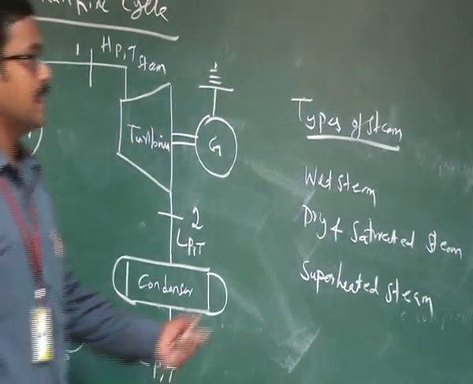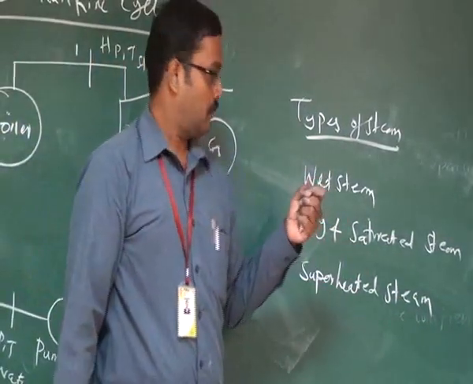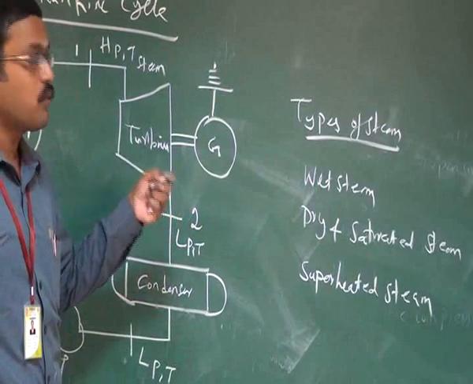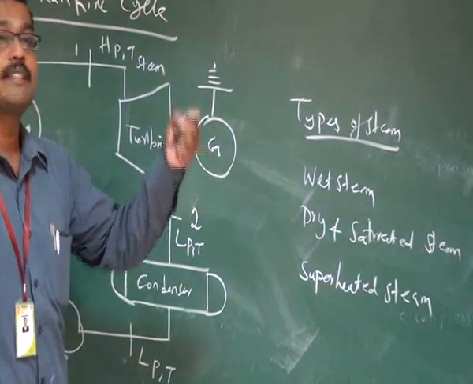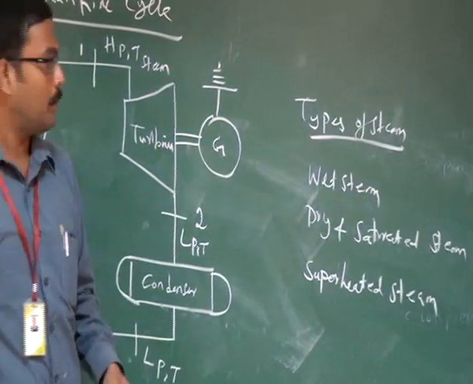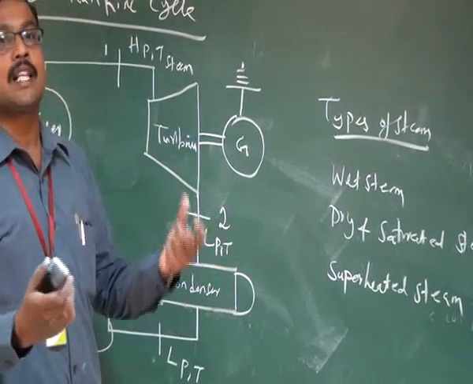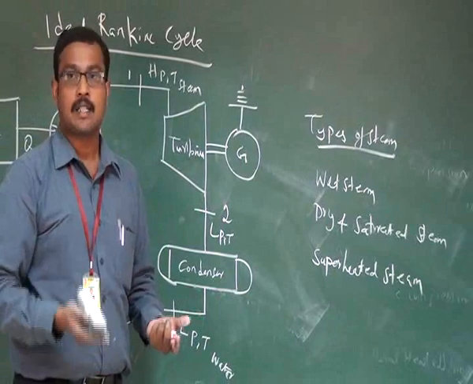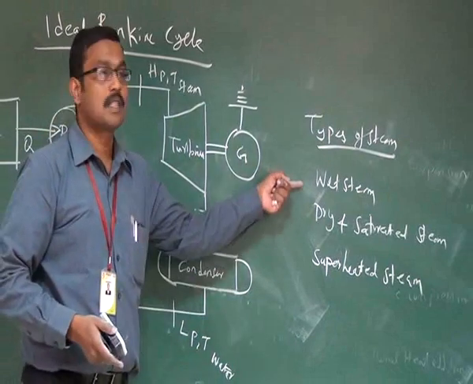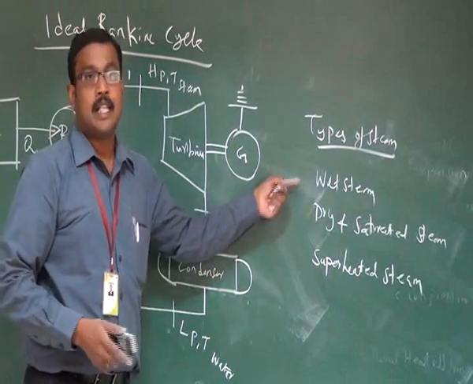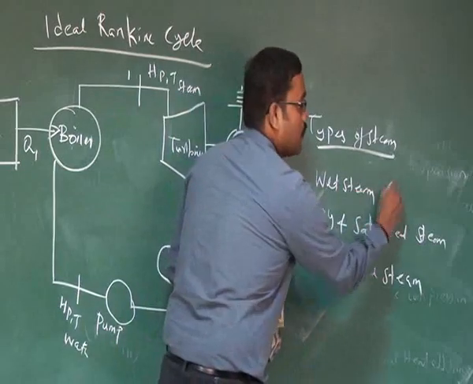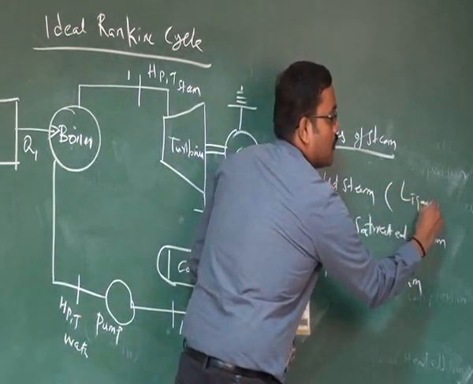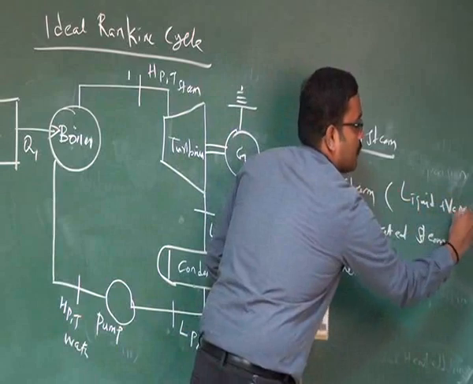The wet steam, in the sense, is the steam obtained from the working fluid when the working fluid is at a temperature below the saturation temperature. For example, if the working fluid is water, the steam may be obtained at a temperature of 70 degrees. That type of steam represents wet steam. The wet steam may be a combination of liquid plus vapor.